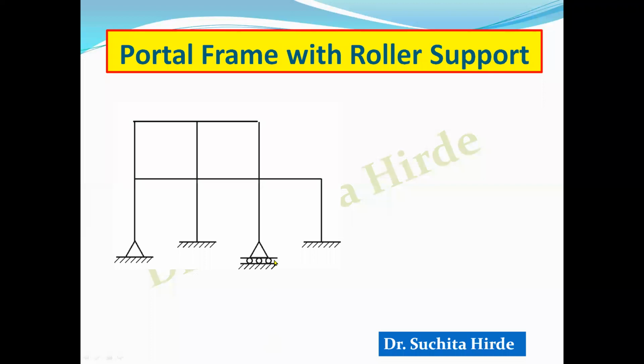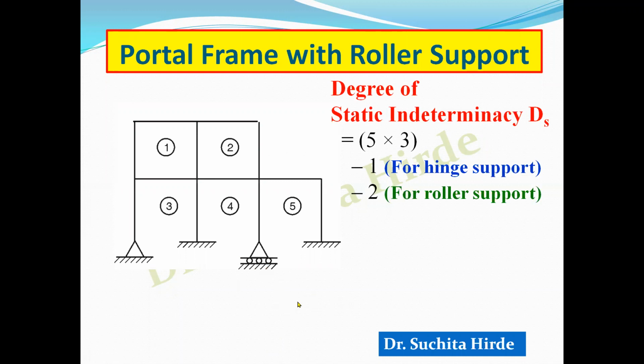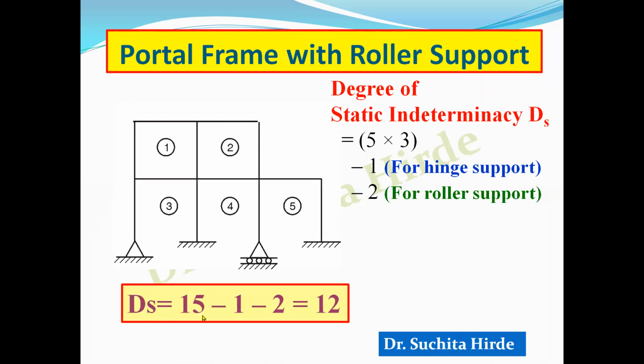Now suppose in this frame there is a roller support. So how to calculate it? Just first count it. There are 5 spaces. Multiply it by 3. 5 into 3, 15. Then for every hinge support, deduct 1. For every roller support, deduct 2. So minus 1 for hinge support and minus 2 for roller support. So the total degree of static indeterminacy in this case is 15, that is 5 into 3, minus 1 for this hinge support and minus 2 for this roller support. So it is equal to 12.